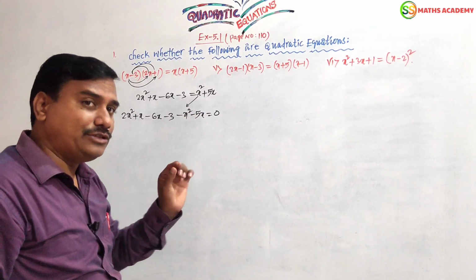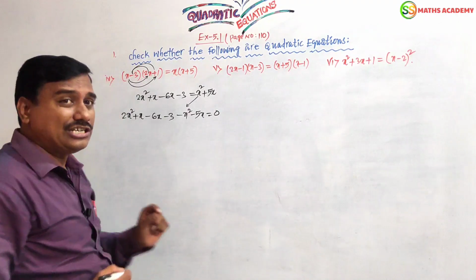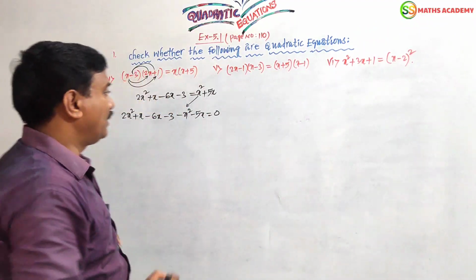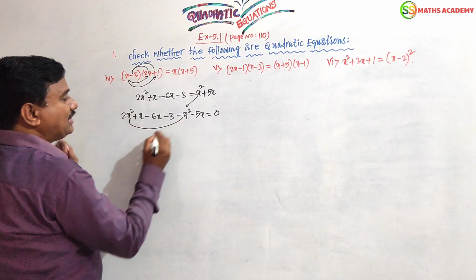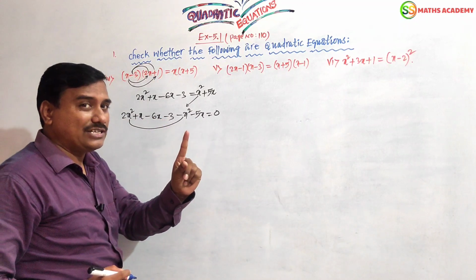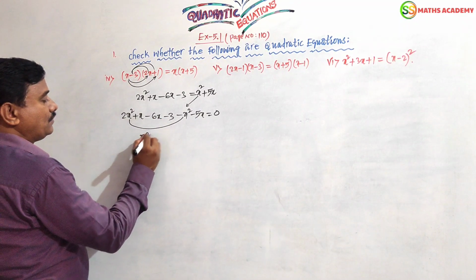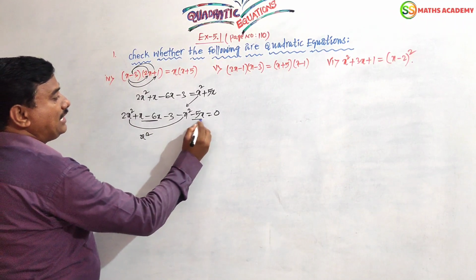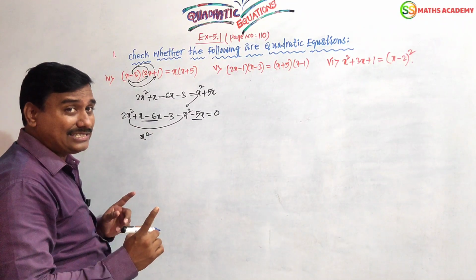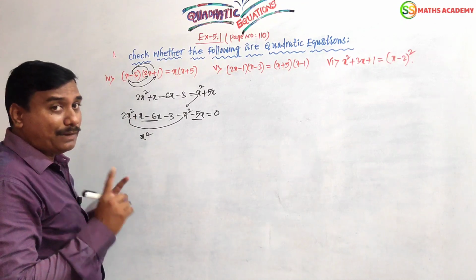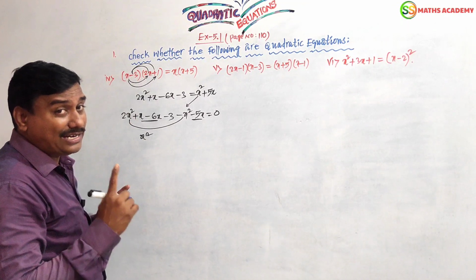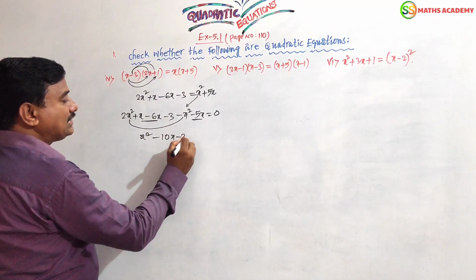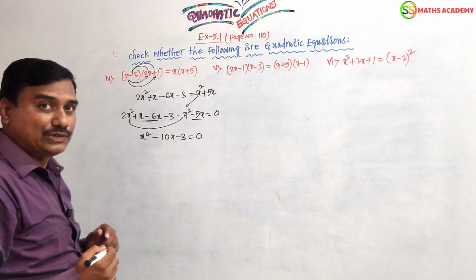All the times you have written, you can keep it equal to 0, because the general form of a quadratic equation will be ax square plus bx plus c equals to 0. Friends, here 2x square minus x square is 1x square. Here minus 6x minus 5x minus 11x plus 1x, minus 6 minus 5 minus 11 plus 1x is nothing but minus 10x. Now a single constant number will be there, that is minus 3 equals 0.